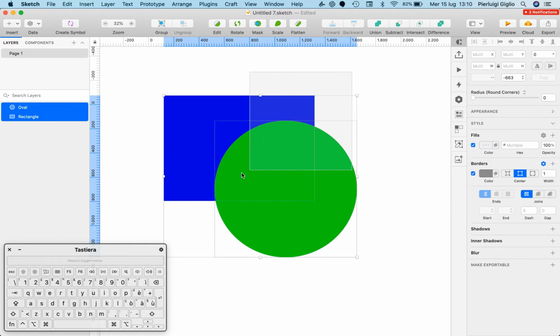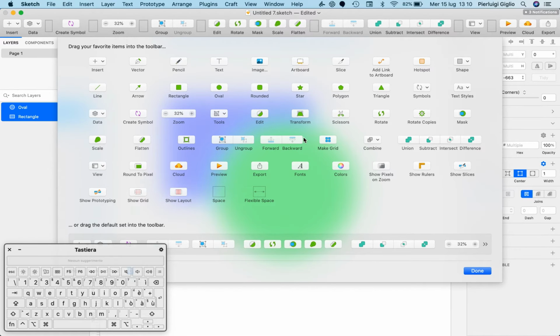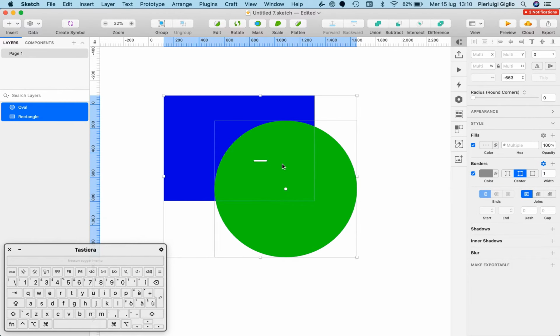And in order to access and start using the Boolean operations, we're going to select both the oval and the rectangle. And as you can see at the very top right, we're going to have the Boolean operations. Now, if you don't see these icons, simply right-click on the toolbar, go to Customize Toolbar, and a dialog box is going to appear, and you can literally drag and drop the Boolean operations anywhere you want inside of the toolbar.